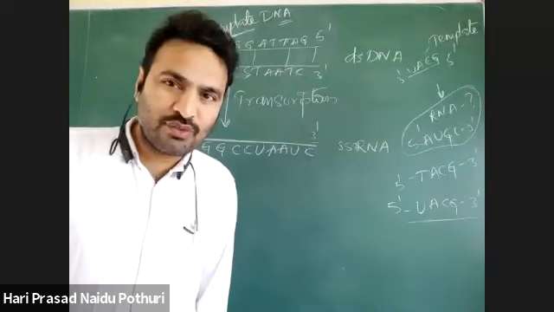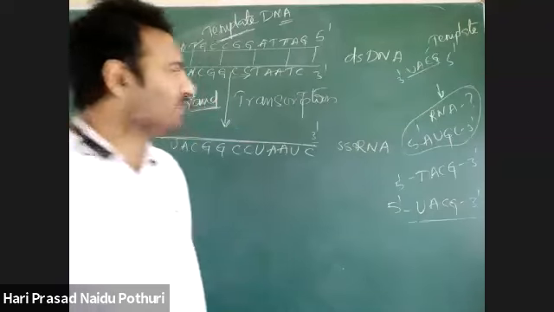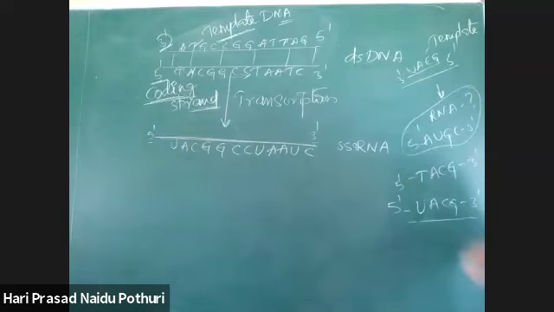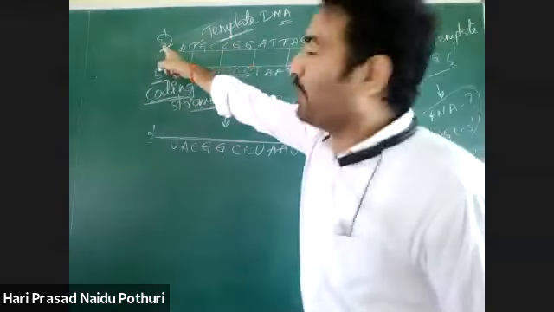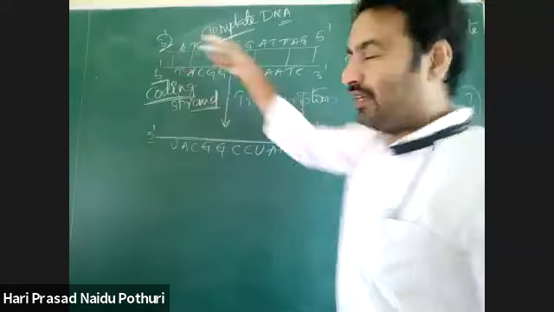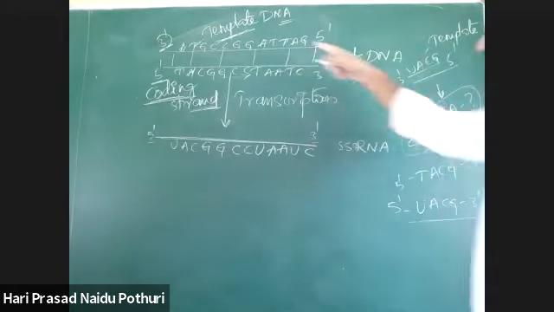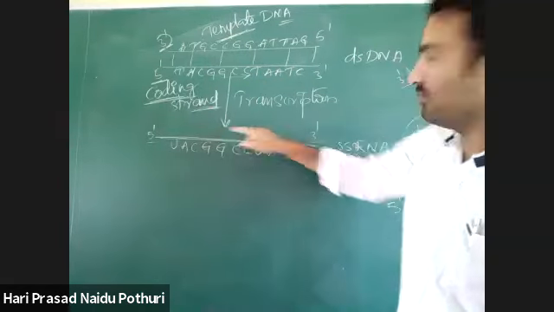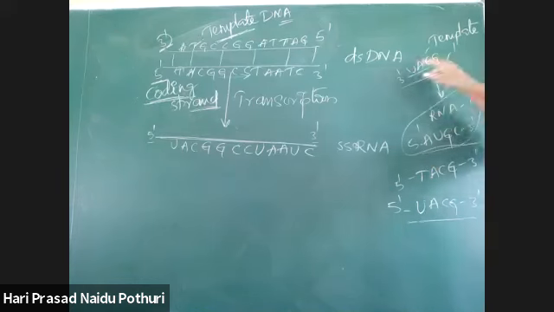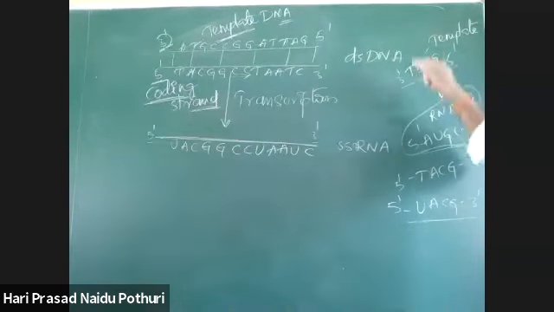In the previous one it was also 5 prime to 3 prime, but not here. Here this is 3 prime to 5 prime, which means it is the template. As it is the template, there is synthesis of an RNA molecule which is opposite to the template, that is 3 prime, 5 prime. A means U, C means G. In DNA we should write T here, but that is not an issue.